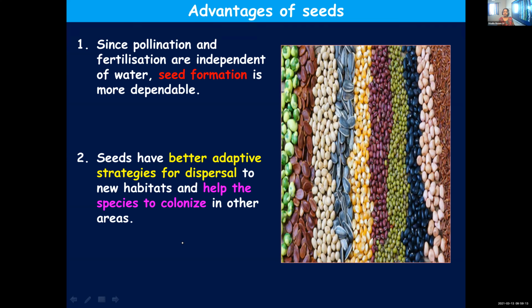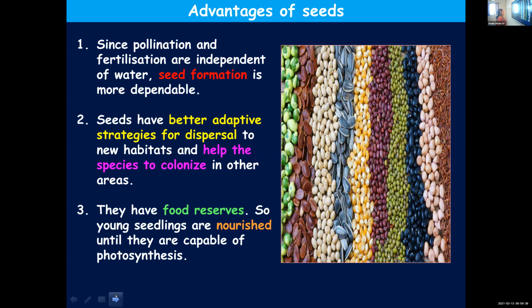With the help of these agents, the seeds can be carried to faraway places, and once they land there, they will germinate and colonize that area. So they have better adaptive strategies to carry out dispersal to new habitats, and this will help the species to